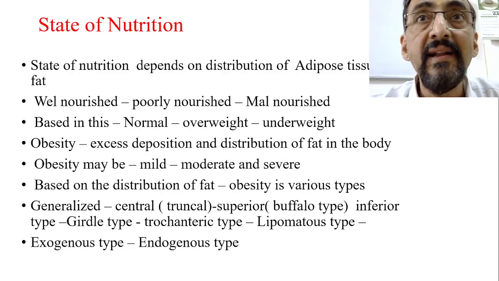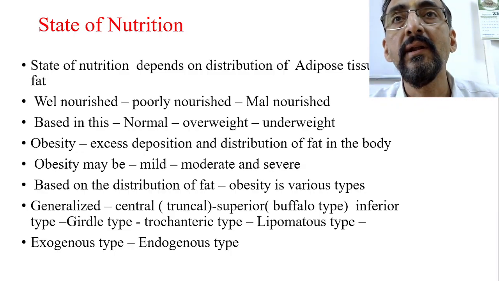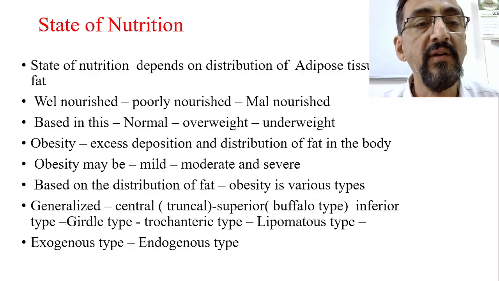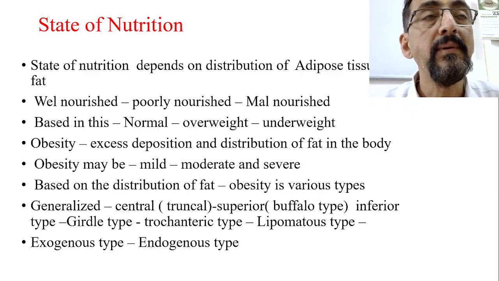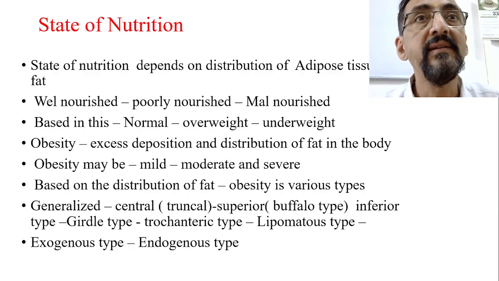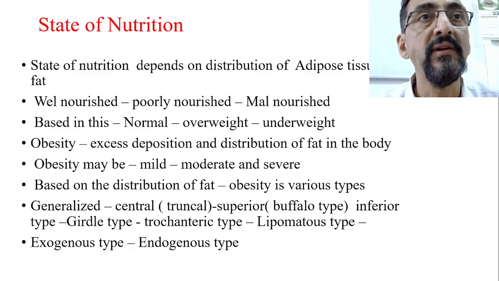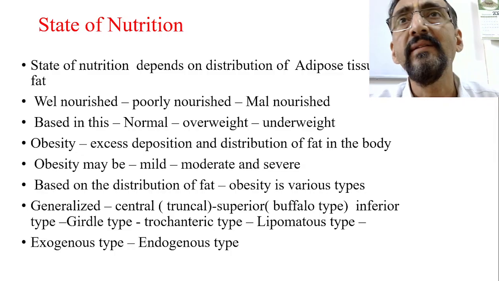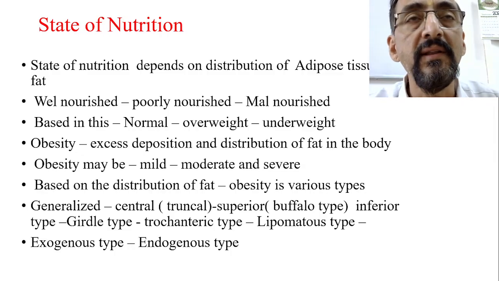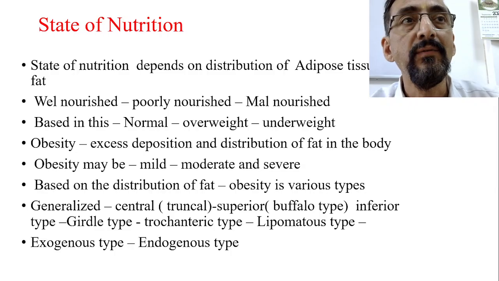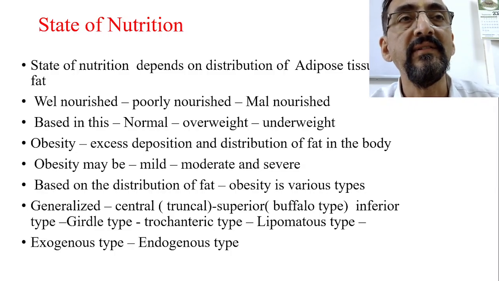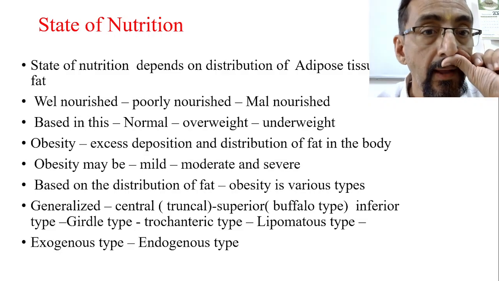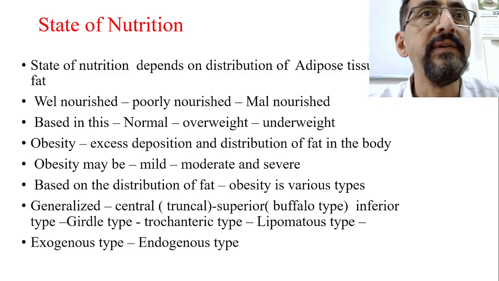Another is girdle type, that is in the shoulder girdle and hip girdle, where there will be more accumulation of the fat. That is called girdle type. Trochanteric type refers to excess accumulation of fat in the buttock area, so that is called trochanteric type of obesity. Lipomatous type is an irregular type of obesity where there will be collection of fats or lipids in pockets, like lipomas. So this is one type of classification of obesity.